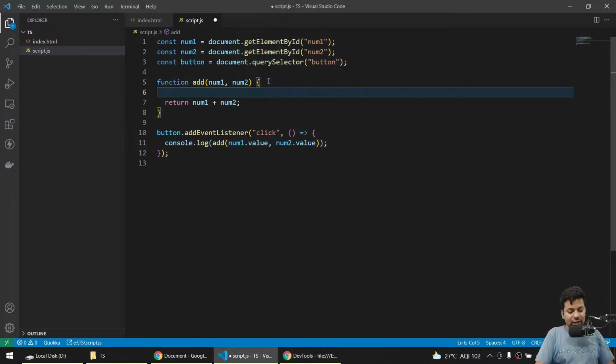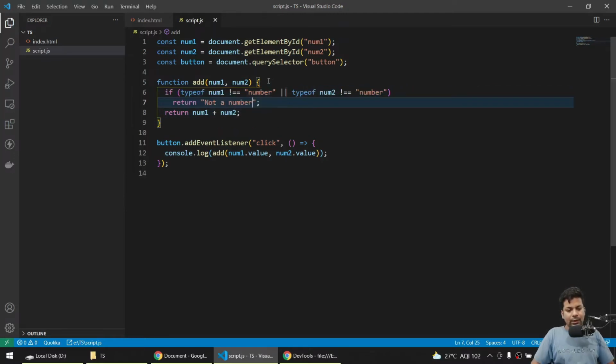So we'll just add it here: if typeof num1 is not equal to number, or typeof num2 is also not equal to number, or any of these is not a number, just return not a number.